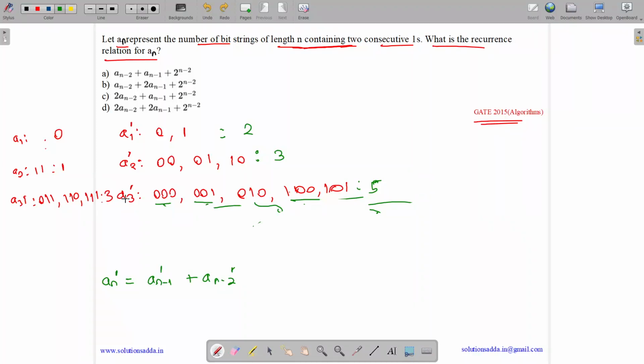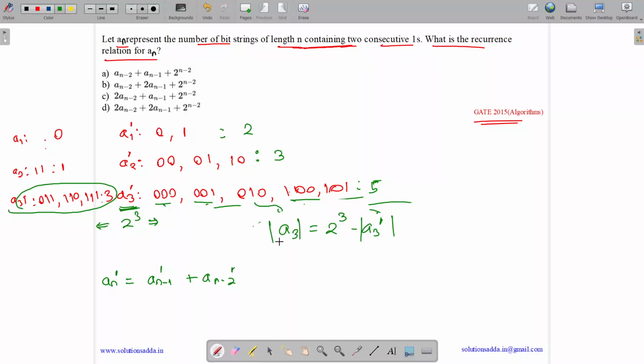So what will be the total number of bit strings of length 3? They will be 2 to the power 3, and some come in the left, some come in the right. So the number of elements in the right, can we write it like this: A3 dash, A3 equals 2 to the power 3 minus A3 dash. The number of items in A3 equals 2 to the power 3 minus the number of items in A3 dash.